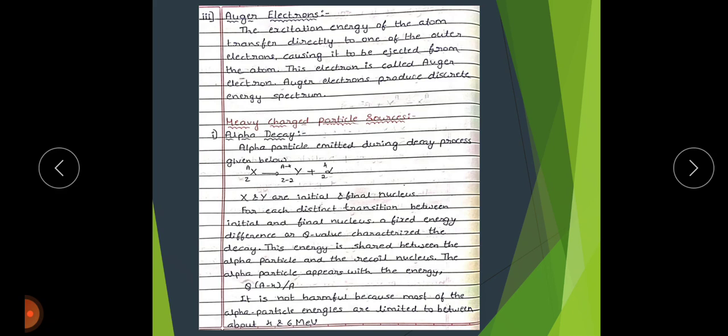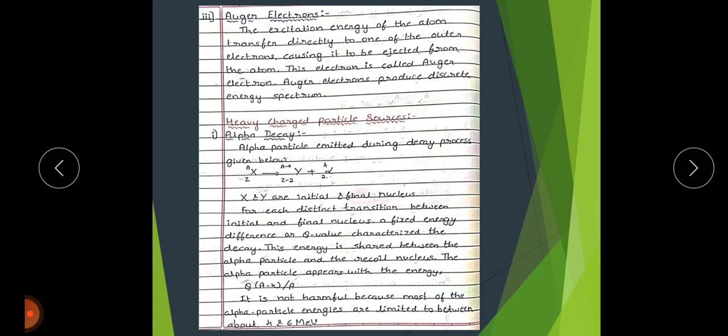Its mass number A is reduced by 4, and its atomic number Z is reduced by 2. The emitted particle is a helium nucleus, with atomic number 2 and mass number 4, which is known as an alpha particle. Here helium is taken as the alpha particle.